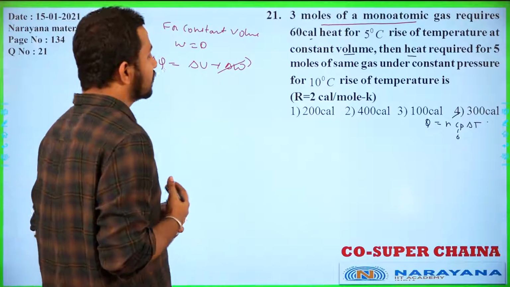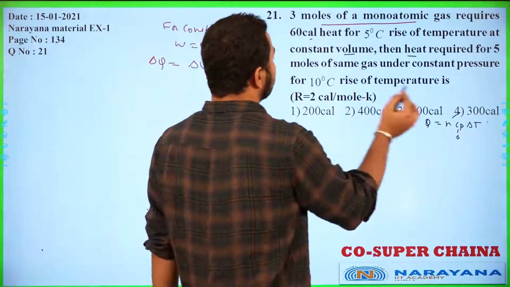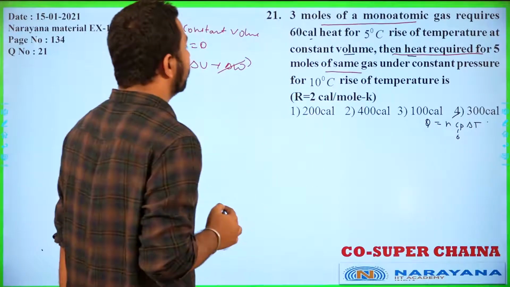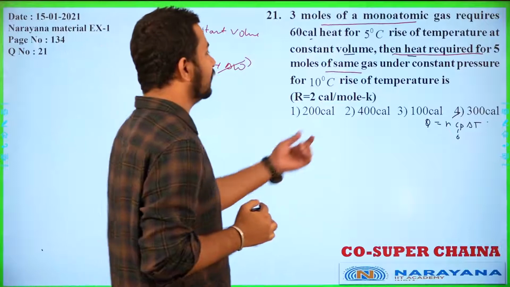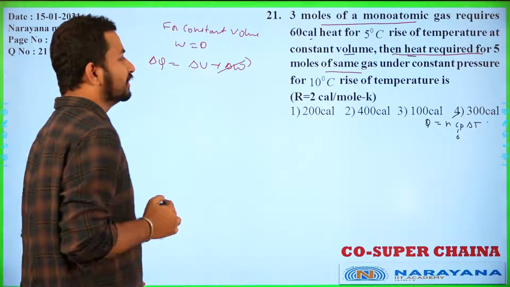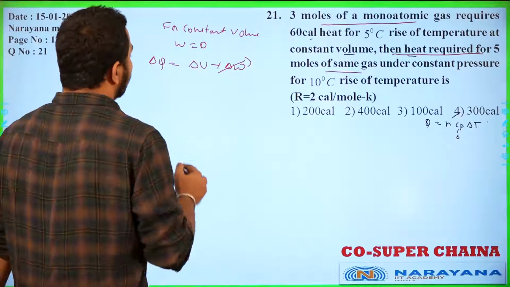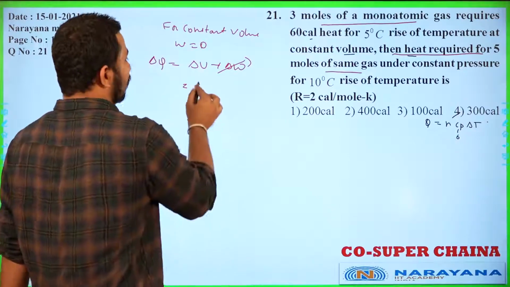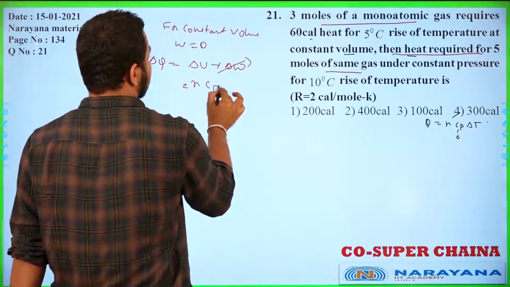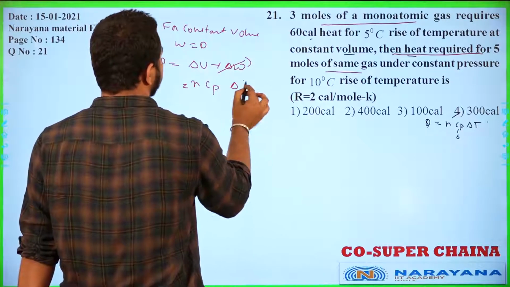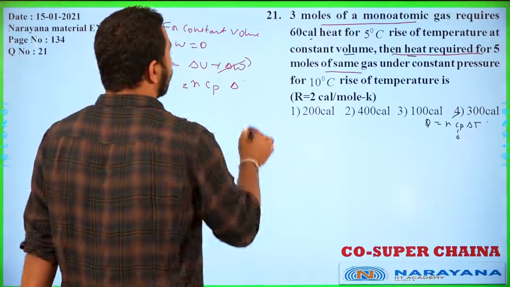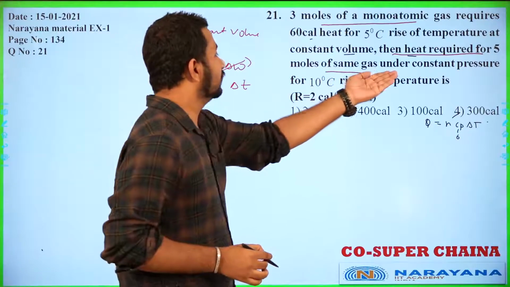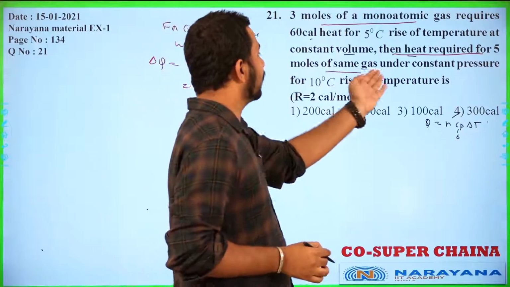Now here 3 moles of monoatomic gas require 60 calories of heat. Then we have to calculate the heat required for 5 moles of the same gas at constant pressure to raise the temperature by 10 degrees. So we can write this Q as nCp delta T, because we are required to find the heat required at constant pressure.